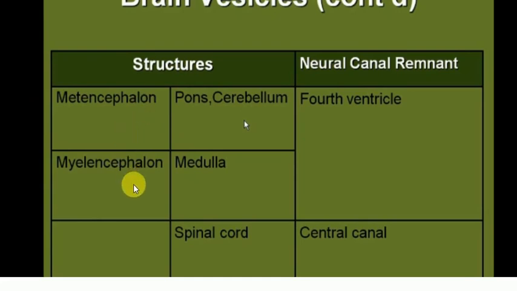The third primary brain vesicle divides into two secondary brain vesicles, the metencephalon, from which the pons and the cerebellum develop, and the myelencephalon, from which the medulla oblongata develops, and the cavity that they envelop is the fourth ventricle. And the spinal cord does not develop from any secondary brain vesicles. It is a derivative of the original neural tube, and it envelops the central canal.